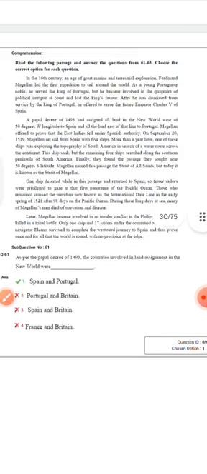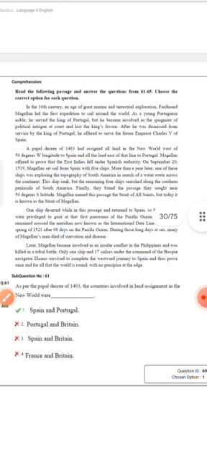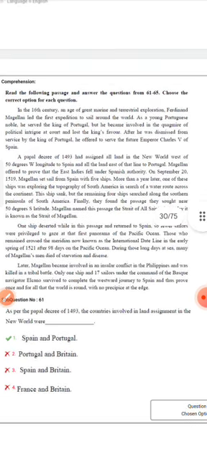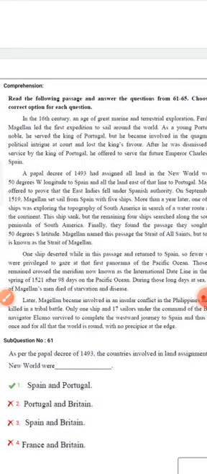So once again, as per the papal decree of 1493, the countries involved in land assignment in the new world were, there we can easily check it, Spain and Portugal. Okay, they answered, but you check it here, the king in the 16th century.